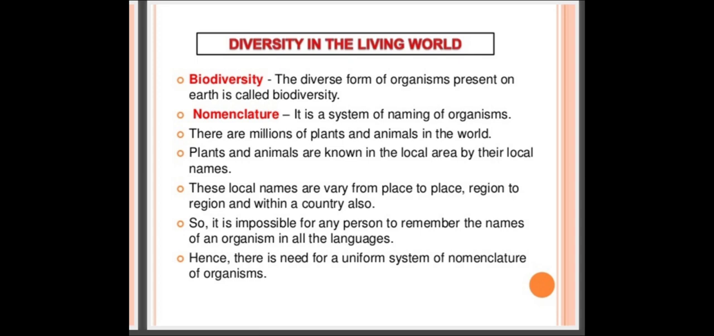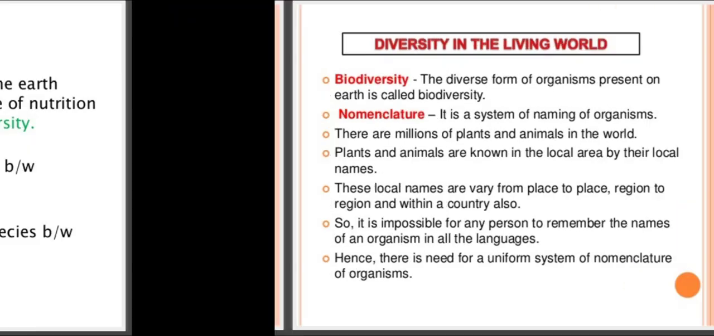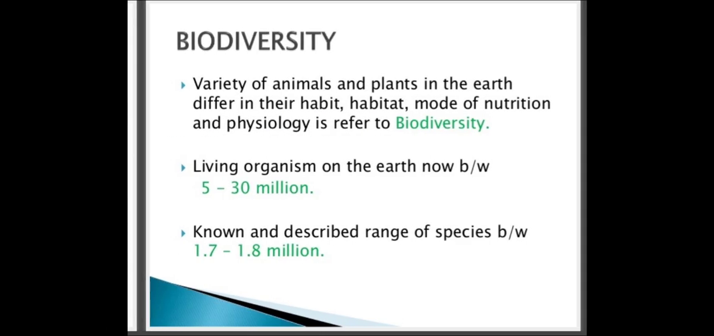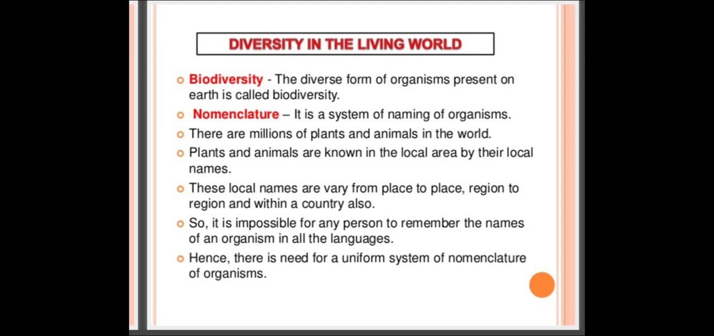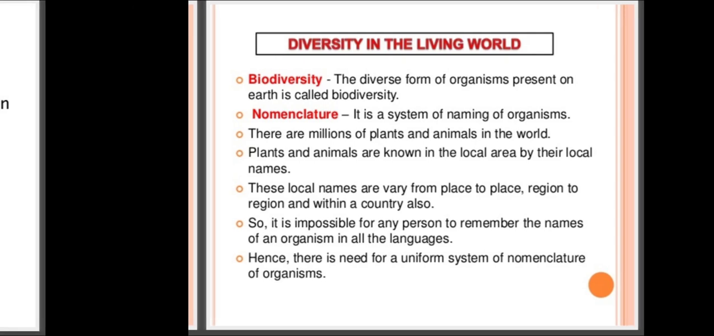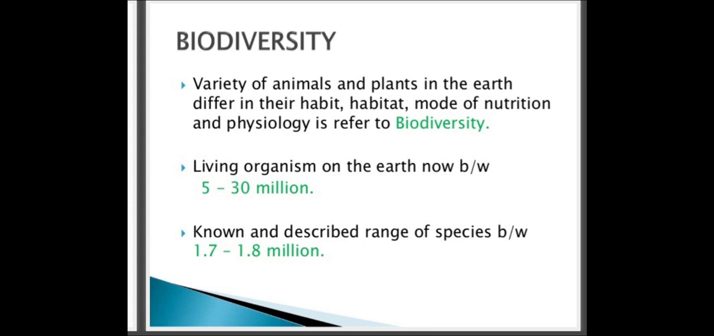You are supposed to remember either the first one which has appeared on your screen or the second one which I have just now said. That's nothing but diverse. Biodiversity is the diverse form of organisms present on the earth. Living organisms on the earth number between 5 to 30 million. Known and described species range between 1.7 to 1.8 million.